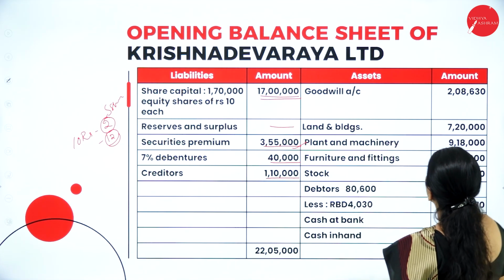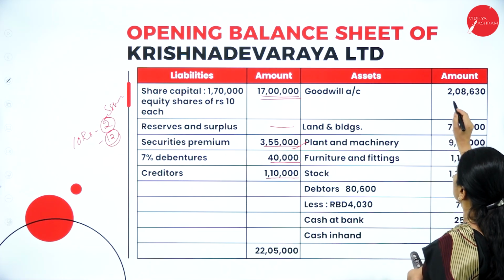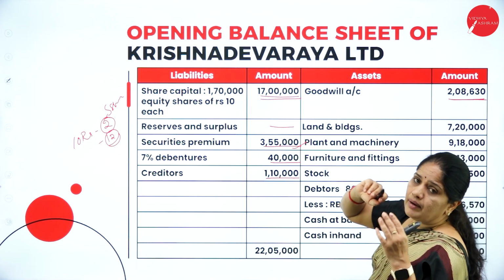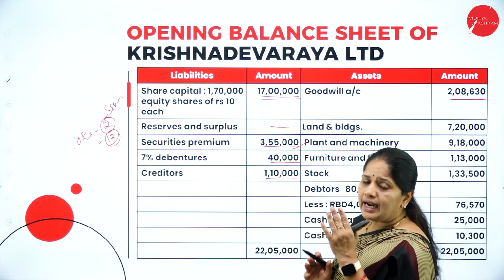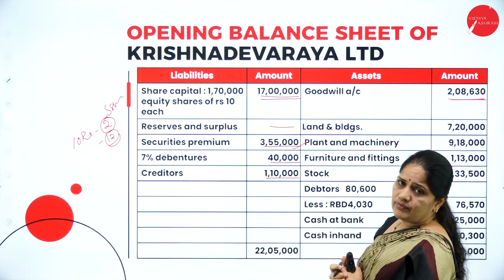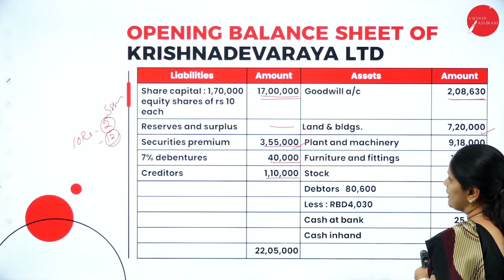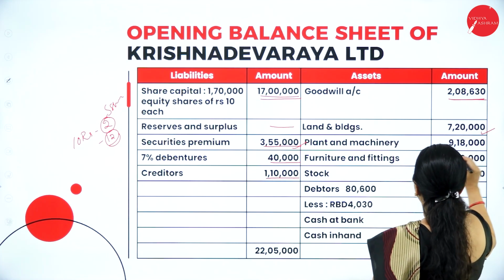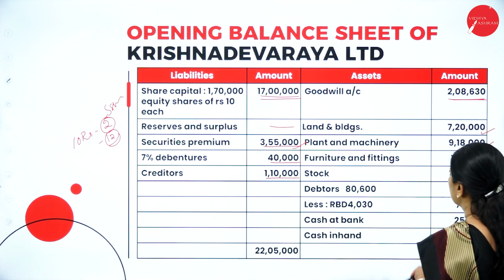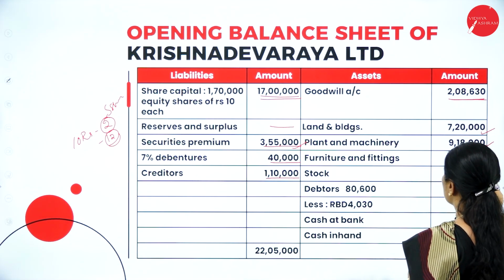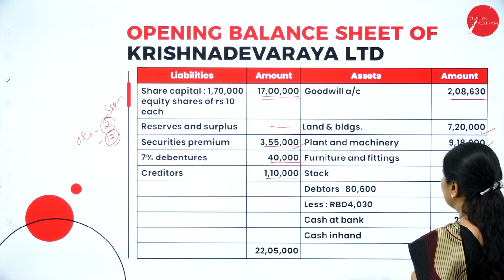Then next will be the goodwill account. Whatever is the value of goodwill, the difference between the purchase consideration and the share capital, that will come as the goodwill. Then land and buildings 7,20,000, plant and machinery 9,18,000, furniture and fittings. Then we have the stock 1,33,500.